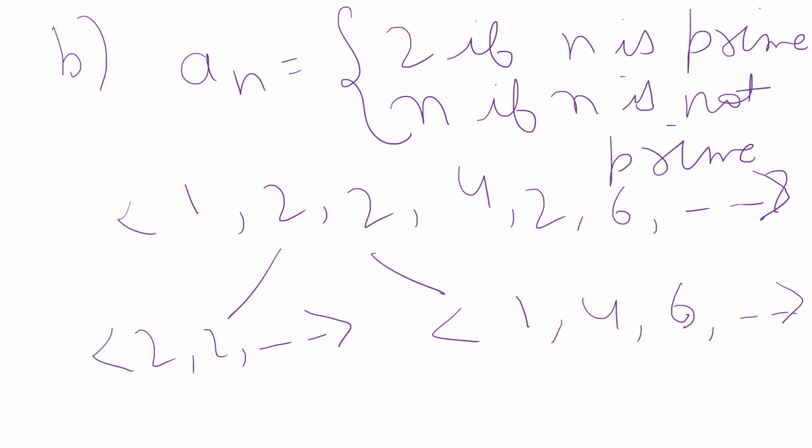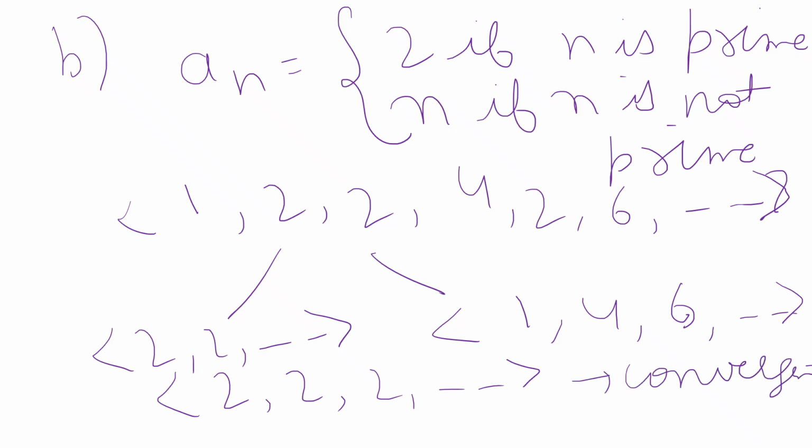Clearly, its subsequence 2, 2, 2 and so on is a convergent subsequence. But the sequence is not bounded. Therefore, option B is false.